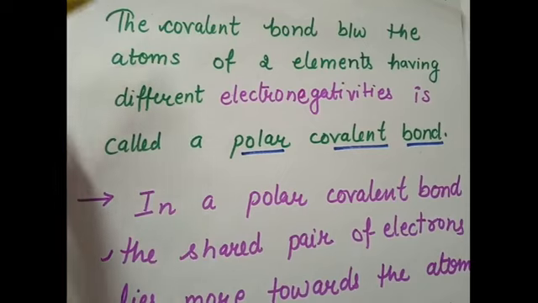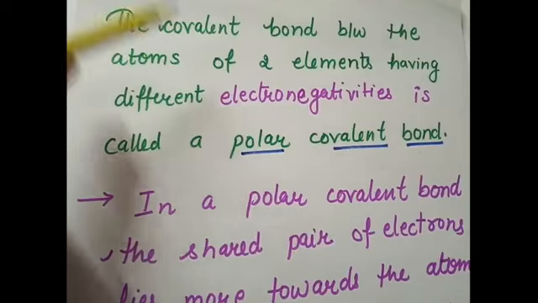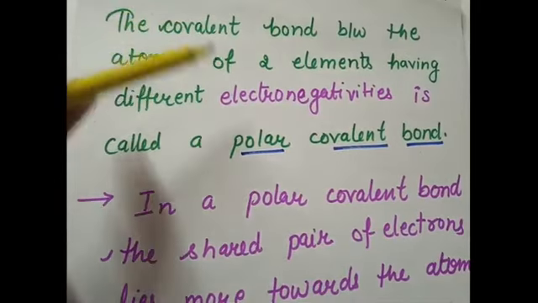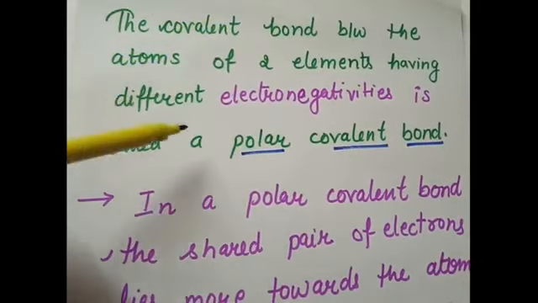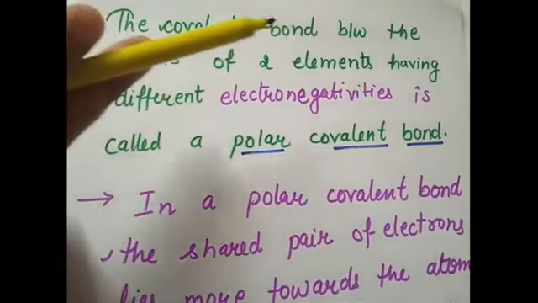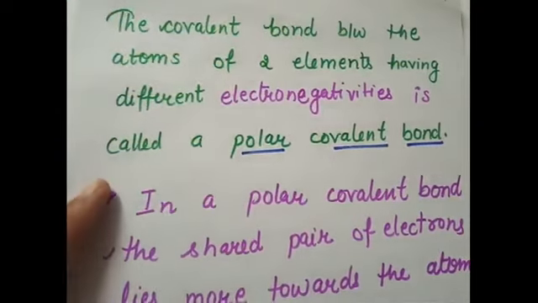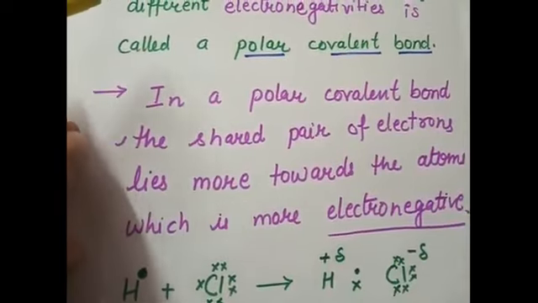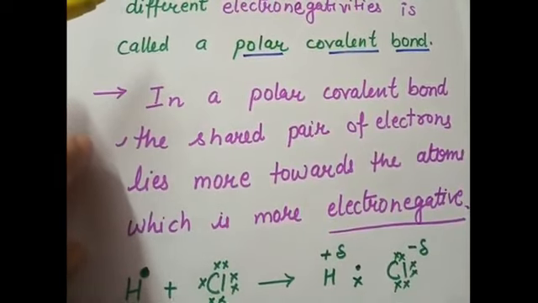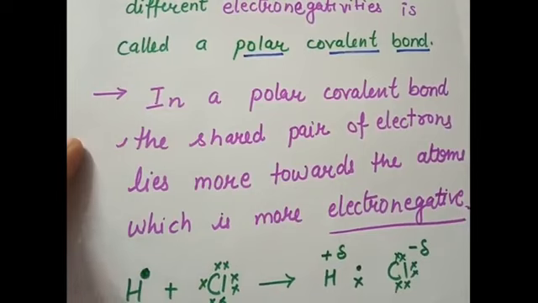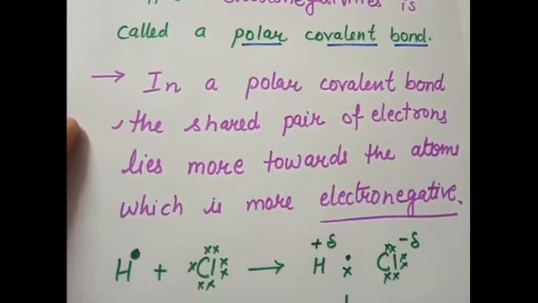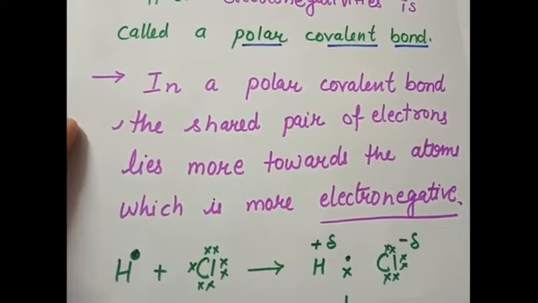The covalent bond between the atoms of two different elements having different electronegativities is called a polar covalent bond. In a polar covalent bond, the shared pair of electrons lies more towards the atom which has more electronegativity, because the more electronegative atom will have more tendency to attract the shared pair of electrons.